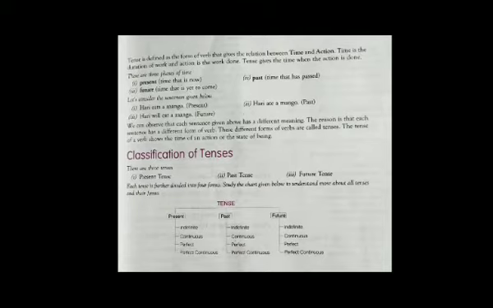First one, present tense. It has four sections: indefinite, continuous, perfect and perfect continuous. Second one, past tense: indefinite, continuous, perfect, perfect continuous tense. Future tense: indefinite, continuous, perfect and perfect continuous tense.